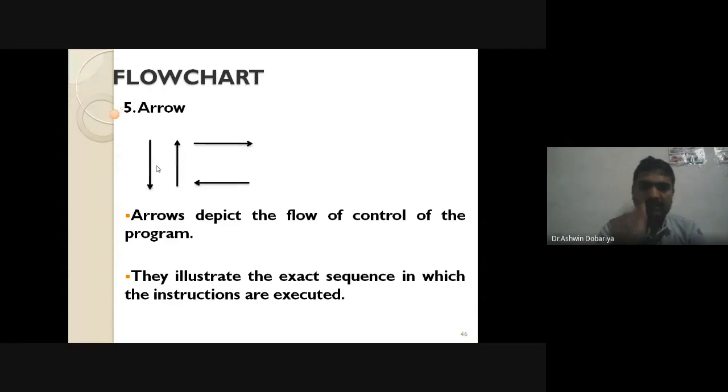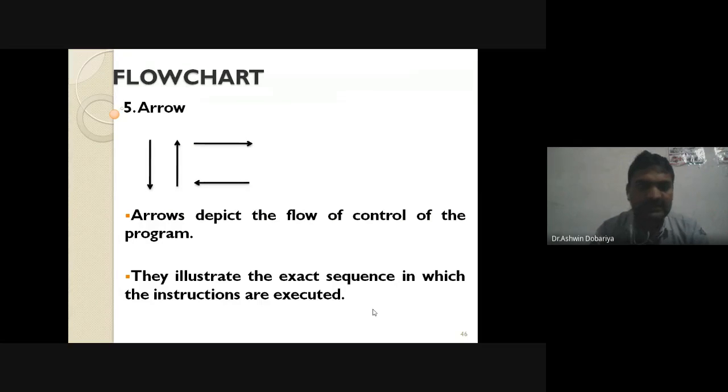So the arrow always indicates the flow of control. Arrows depict the flow of control of the program, and they illustrate the exact sequence in which instructions are executed. So it always indicates the execution sequence. Your execution starts from here, after that it executes this statement, after that it executes this statement. So the arrow always indicates the sequence of execution, right?